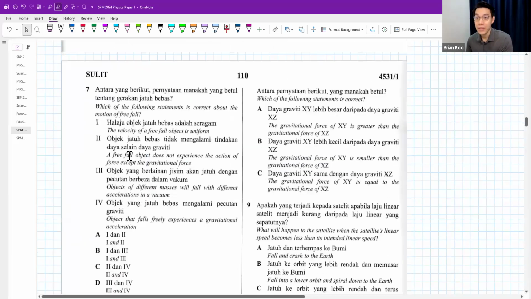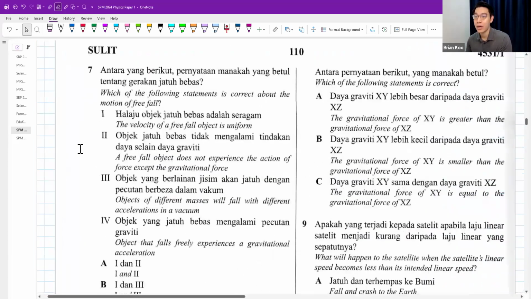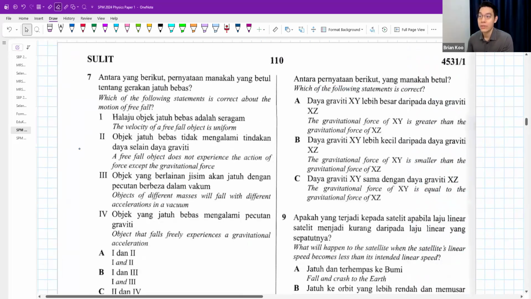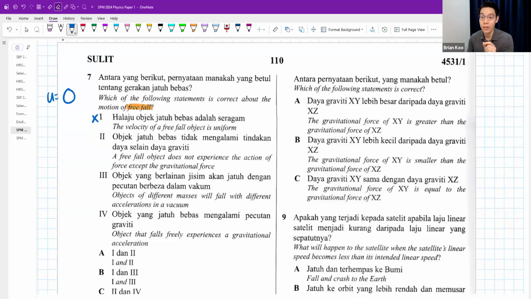Okay. Question 7. Which of the following statements is correct about free fall motion? The velocity of a free fall object is uniform. Wrong for sure. Guys, free fall means you usually start with a 0 and then it falls and it gets faster, faster and faster and faster. So please don't say the velocity is going to be the same. The acceleration will be the same though. Yeah, the acceleration would be the same.